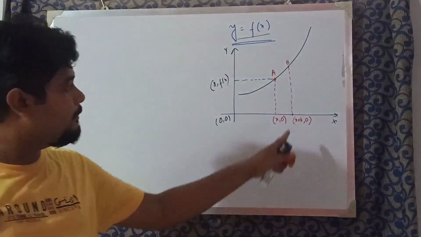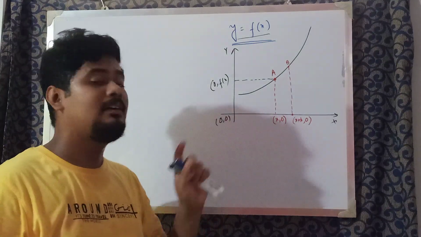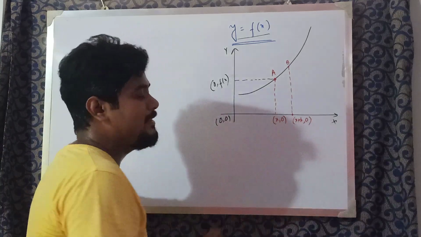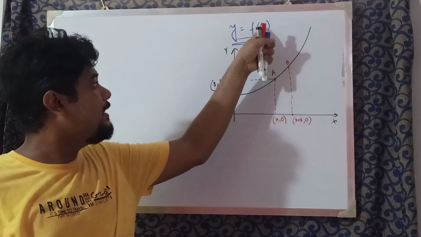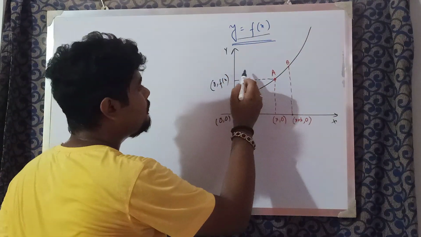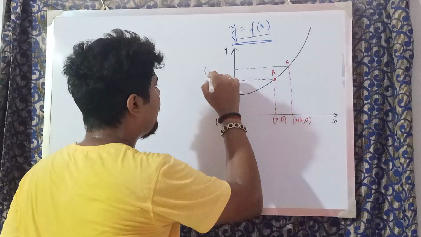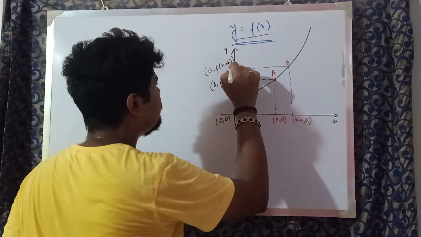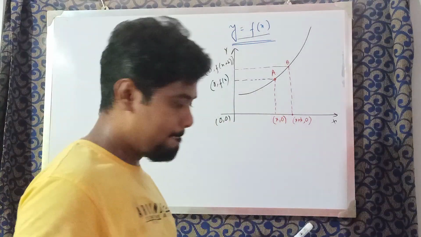If the x coordinate is x plus h, what should be the y coordinate of B? Just put x plus h over here. So f(x plus h) will be the y coordinate. Very good. Is it clear?